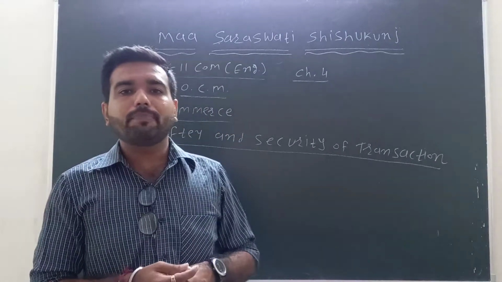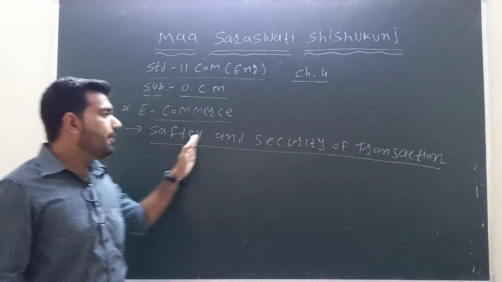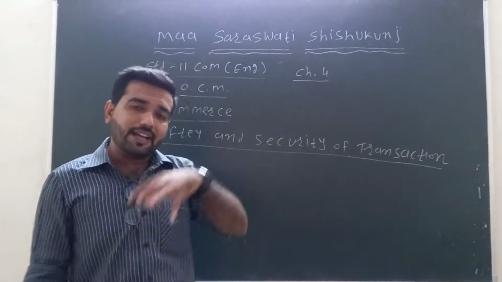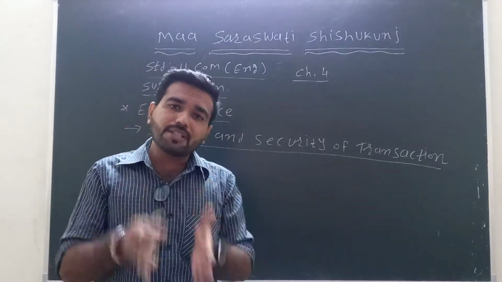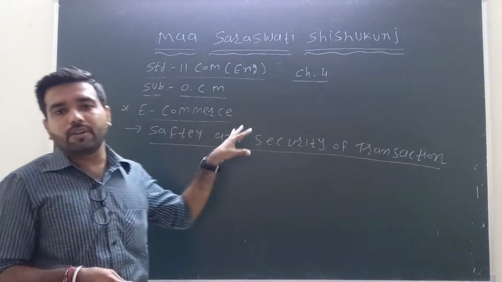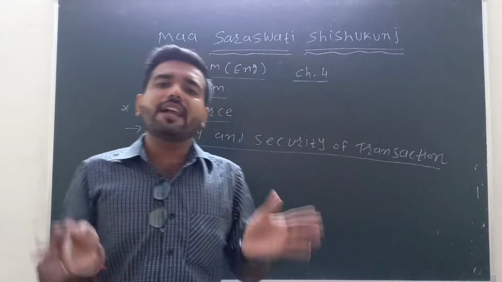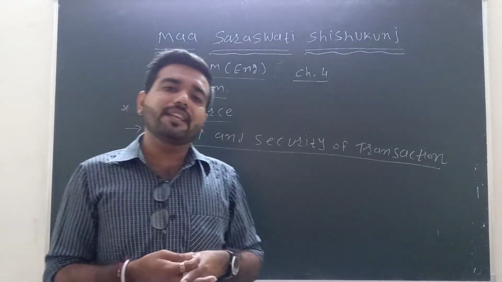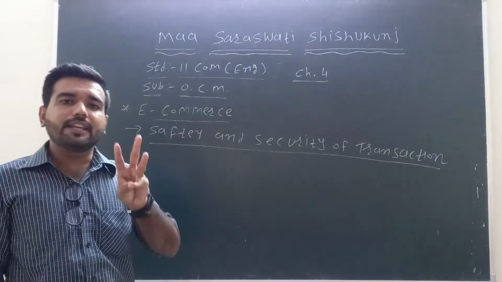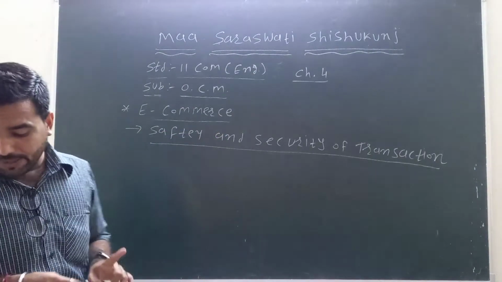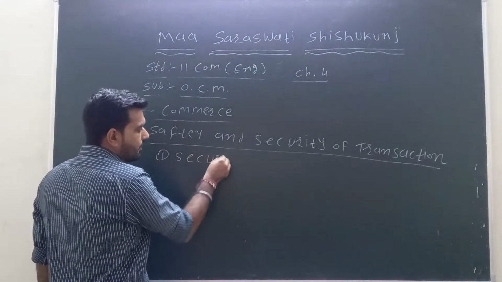Now after the mode of payment in online transactions, the next point in e-commerce is the safety and security of transactions. Nowadays online transactions have become more harmful. So it must be important to have safety and security of the transaction: safety of our money and safety of our data. These conditions must be preferred by the companies. In the safety and security of transactions, mainly 3 points are included. First point, it is the security against transaction.